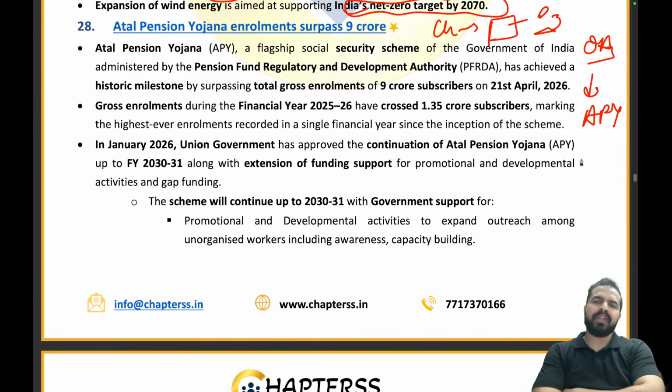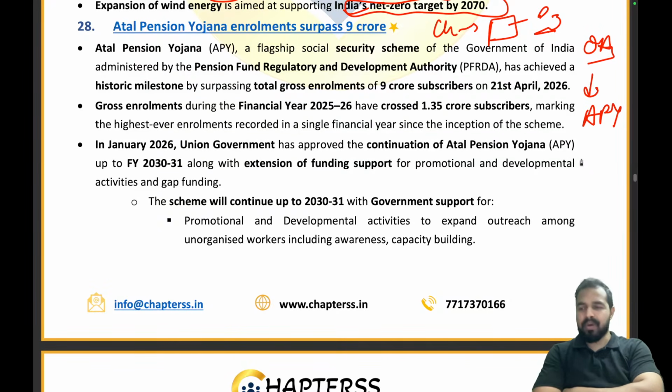Now, my dear friends, you might be thinking, sir, there are so many people who are enrolled in the NPS and all, so they are getting the pension. So what was the requirement of Atal Pension Yojana? See, my dear friends, those kinds of systems are for the organized sector. But when it comes to the unorganized sector, for example the laborers, these people are not working in the organized sector. So what exactly is there for them?